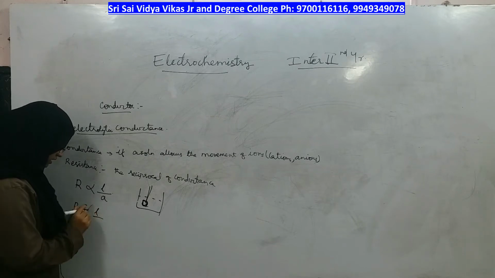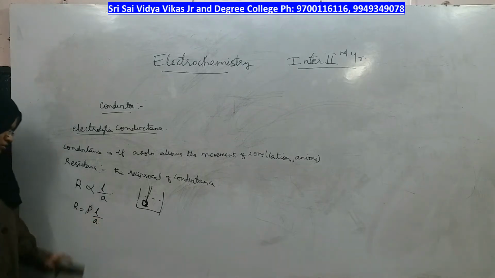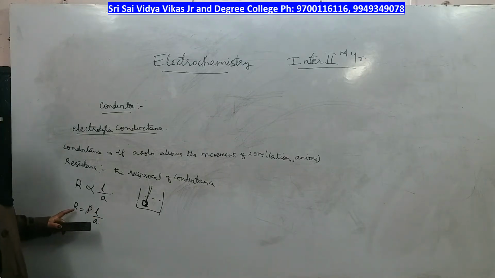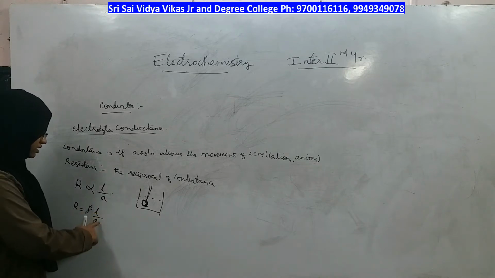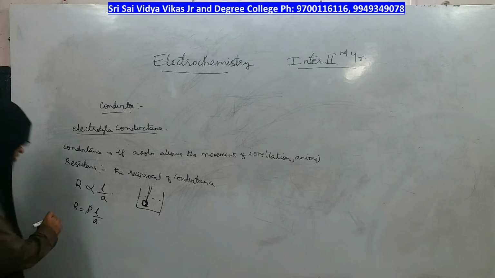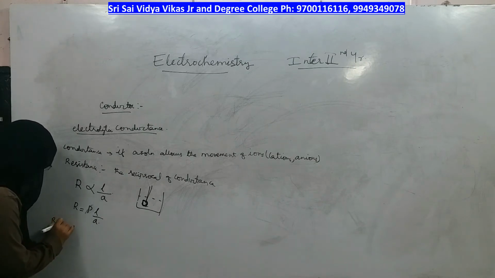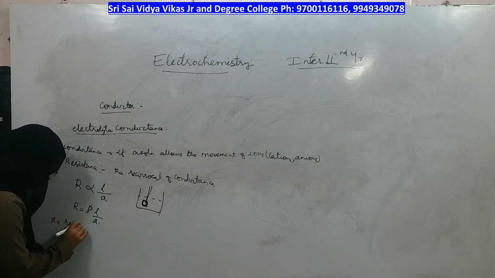It's not P, it's rho. Resistance is equal to resistivity or specific resistance times length by area of cross section. So let us write R is equal to resistance,